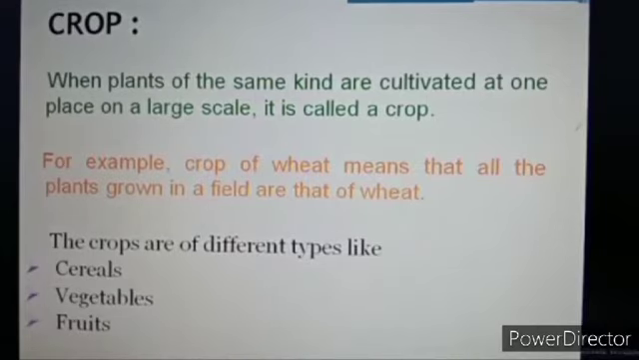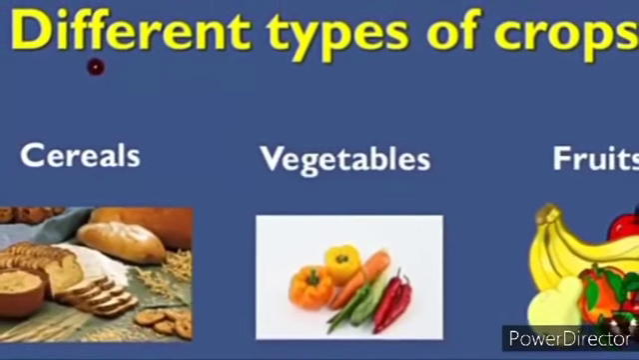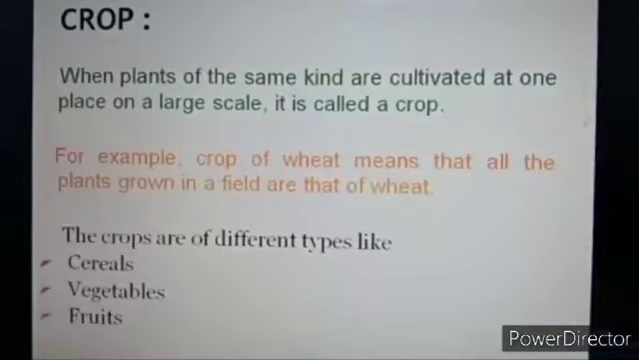Now, what is crop? When plants of the same kind are cultivated at one place on a large scale, it is called a crop. For example, crop of wheat means that all the plants grown in the field are that of wheat. You already know that crops are of different types like cereals, vegetables, fruits.